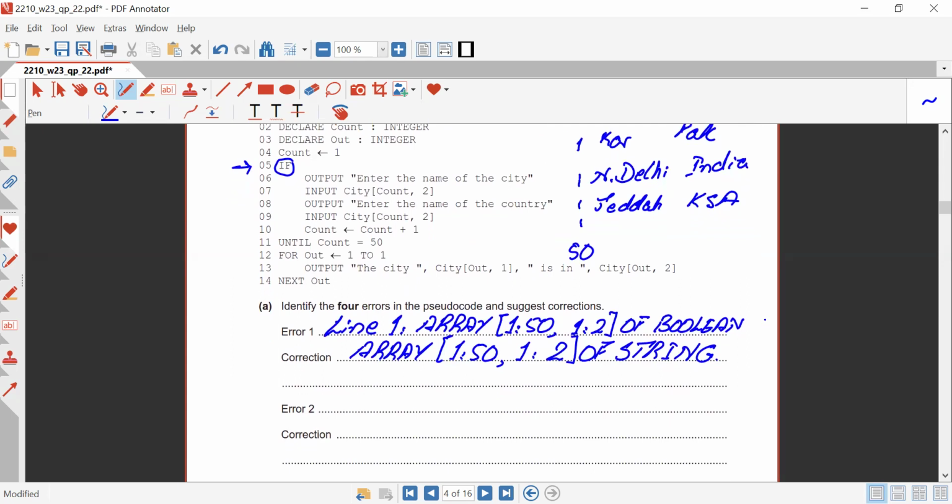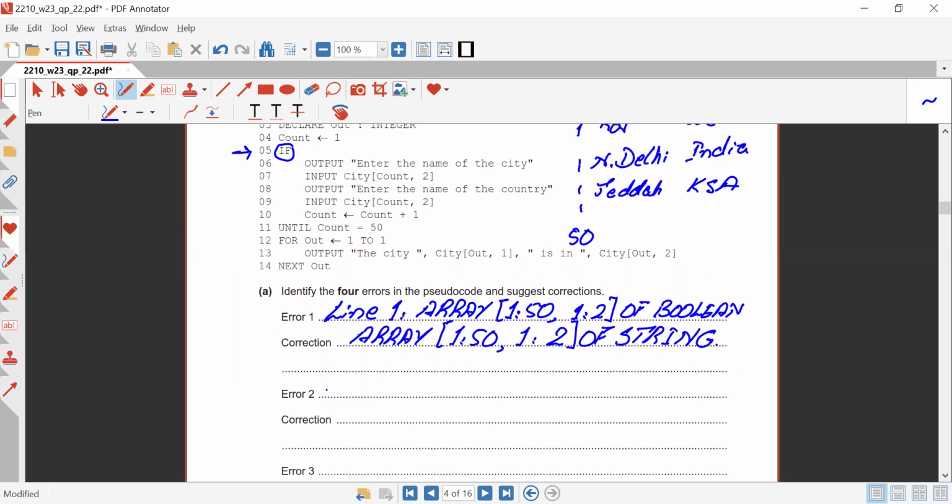So what was error number 2? We could say line 7. It was input city count 2. How should it be corrected?